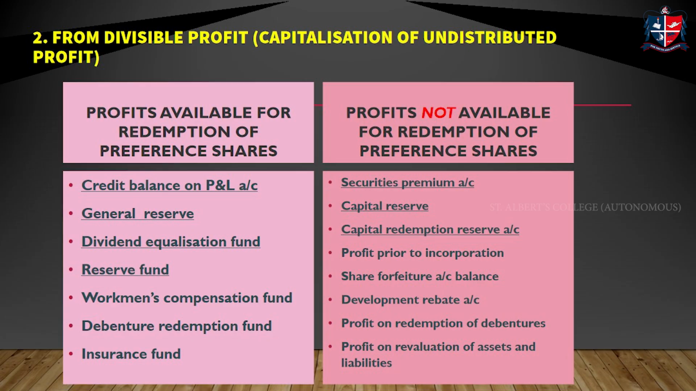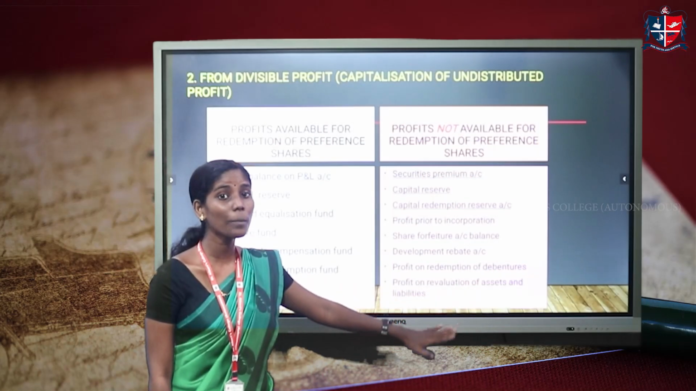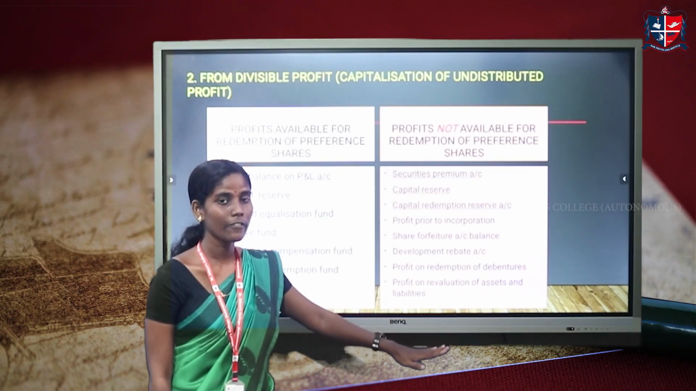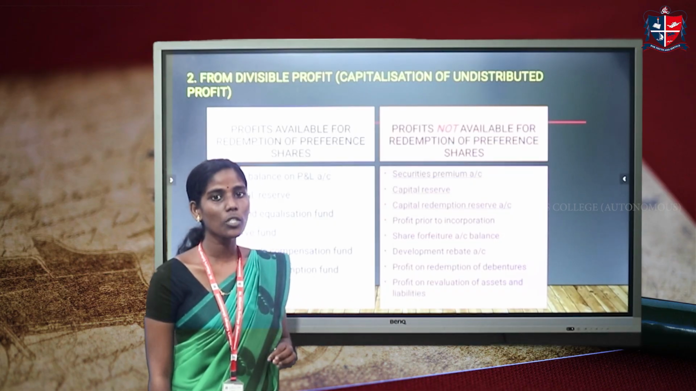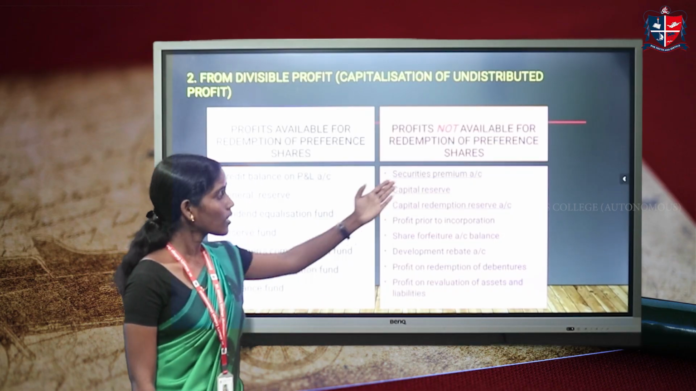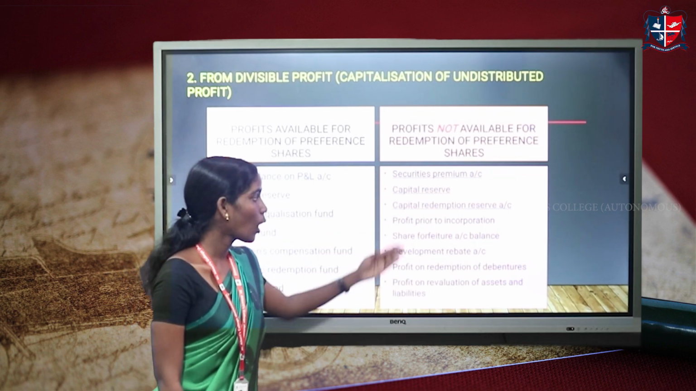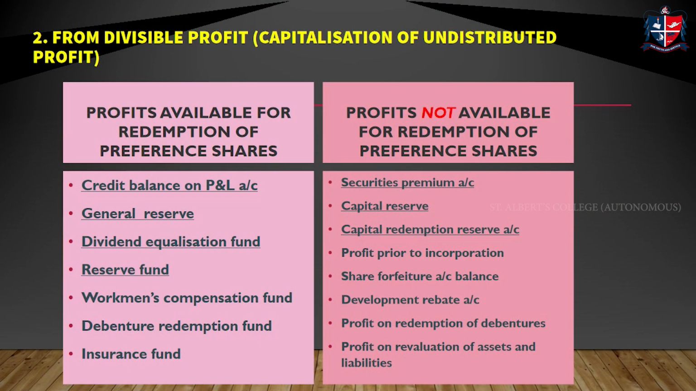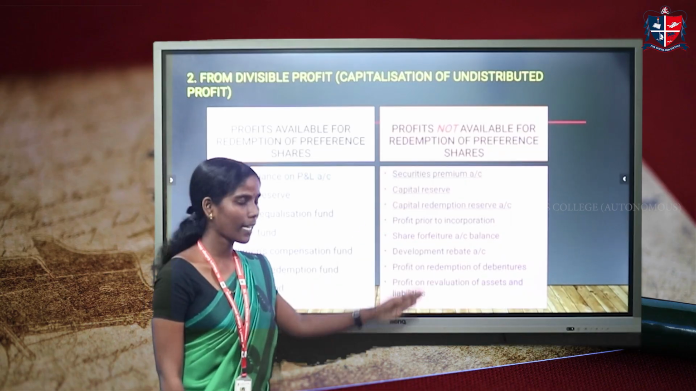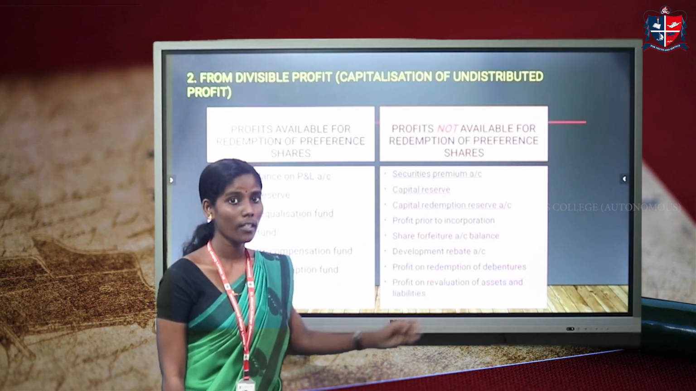But these funds cannot be used for redemption. If available, we cannot use them for redemption. They are securities premium account, capital reserve, capital redemption reserve, profit prior to incorporation, share forfeiture account balance, development rebate account, profit on redemption of debentures, profit on revaluation of assets and liabilities. These are some examples which cannot be used for redemption.